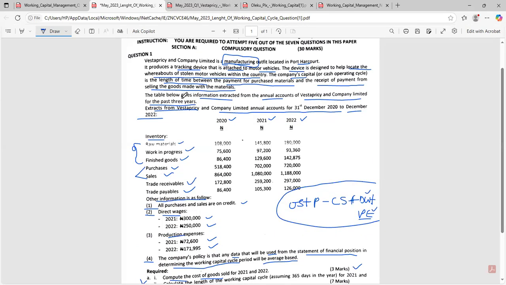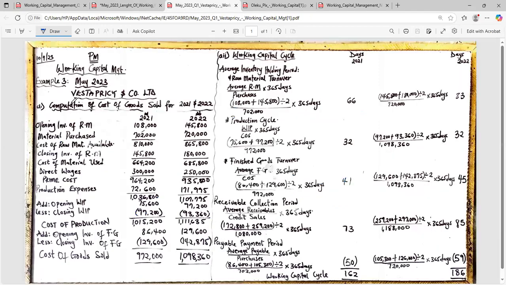We want to compute working capital. Now, we want to compute cost of goods sold. If you check my solution, I said Vestapricy and Co. Limited. That's the first thing you want to tell ICAN, that this is the name of the company I want to solve for. Then the next is to tell ICAN what you want to solve, which is the computation of cost of goods sold for 2021 and 2022. That is the requirement of the question.